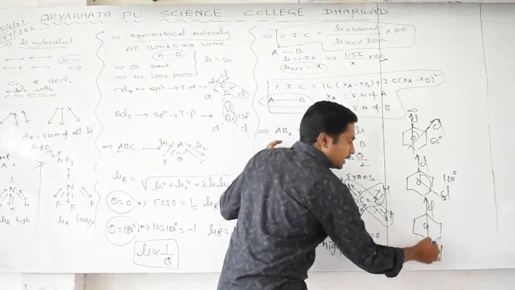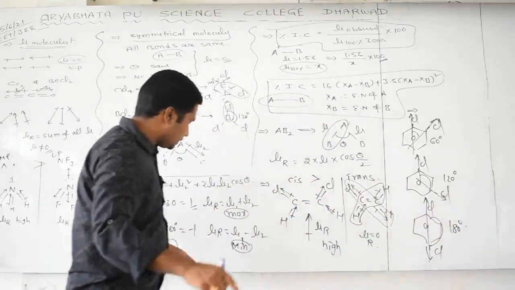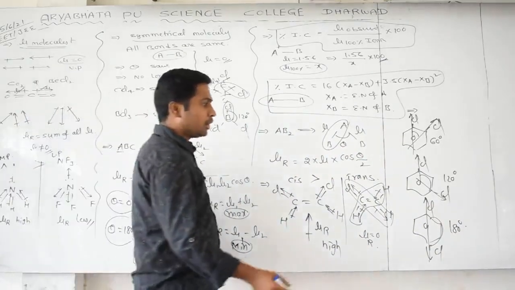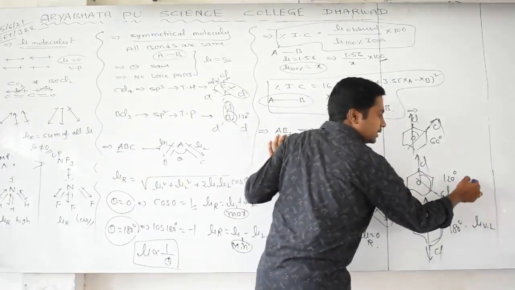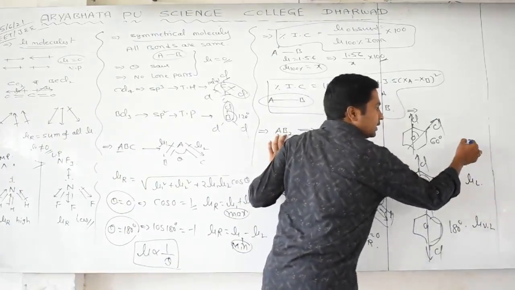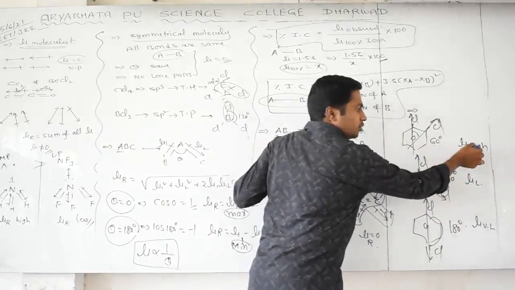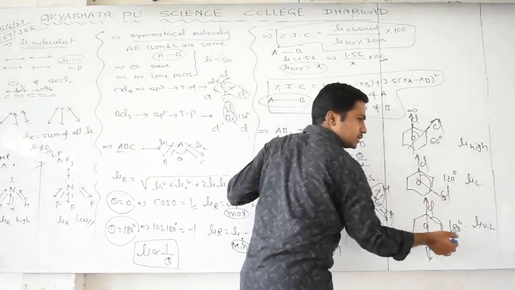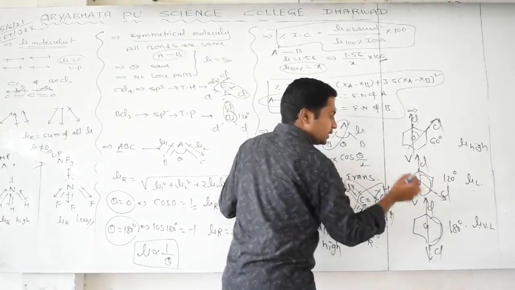Here the bond angle will be how much, do you know? 180 degrees. As I told you, dipole moment is inversely proportional to bond angle. If the bond angle is more, dipole moment is very less; if the angle is less, dipole moment is high. That's why the dipole moment of this one is very high compared to this one and this one.